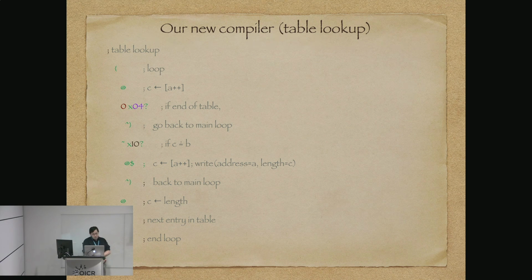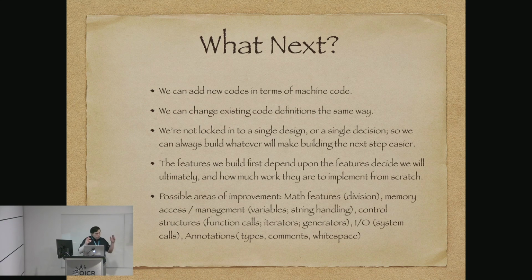So we do that, and we have already got a compiler that we can use to write some basic programs, including itself. And from here, what next? Well, whatever we want. We can define new codes in terms of machine code. So we can add new definitions to our table. We can change existing code definitions. We can always build something else if we don't like the way our current code is being compiled or generated.